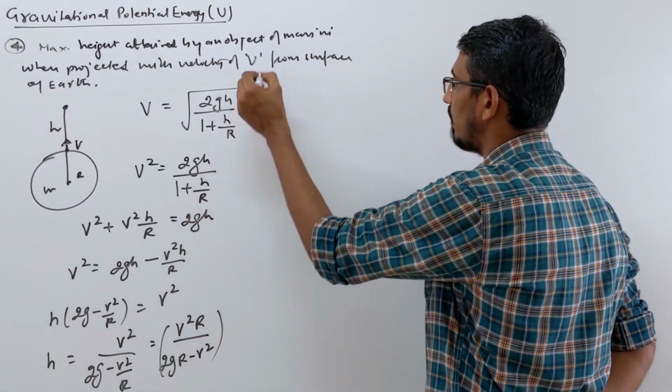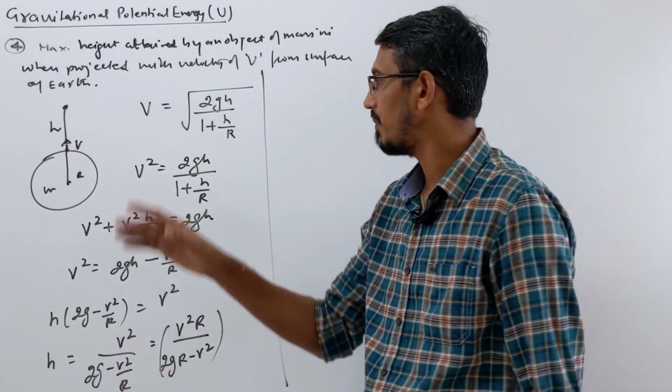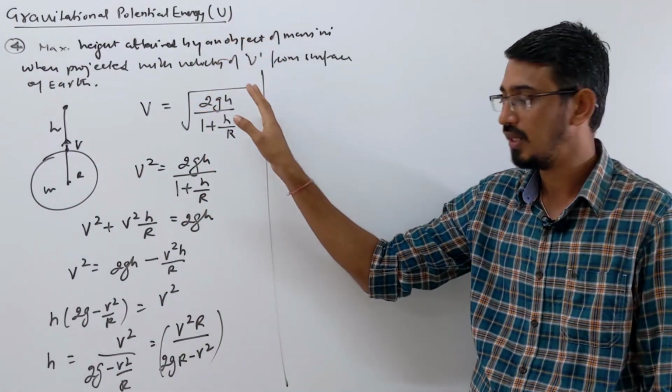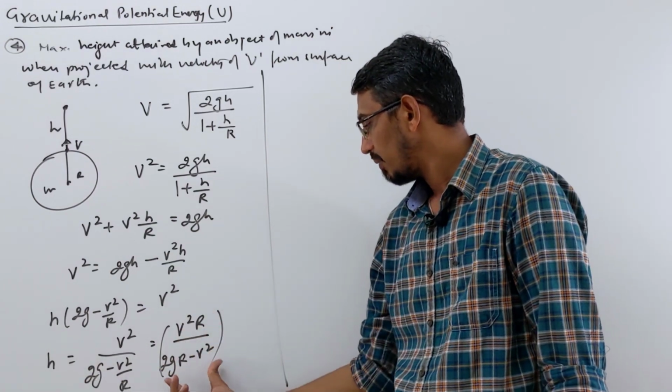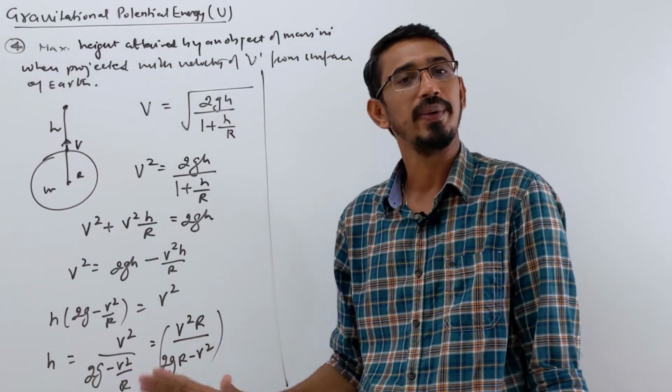That's one way to remember, that's all. It's the same formula only; that you can remember, or this slightly simplified format: h is equal to v square r divided by 2gr minus v square. Okay, yes.